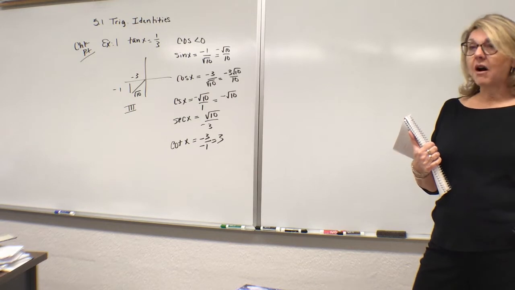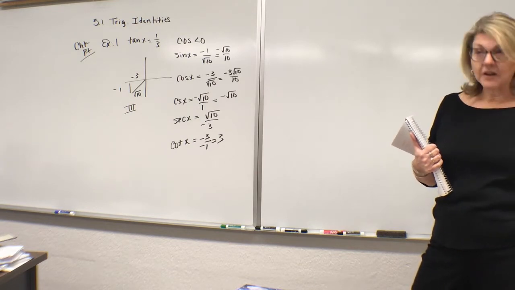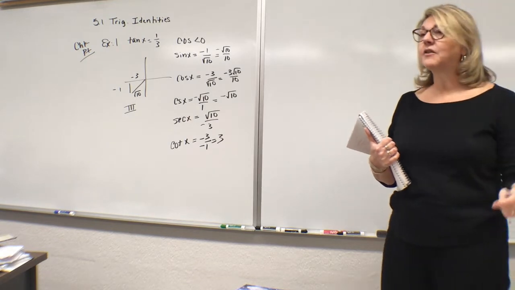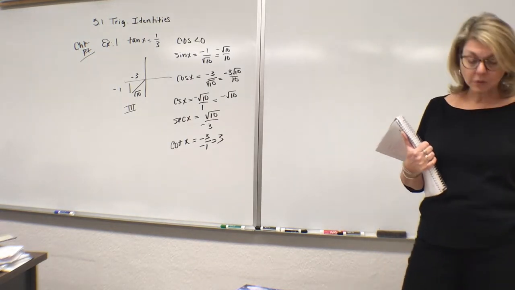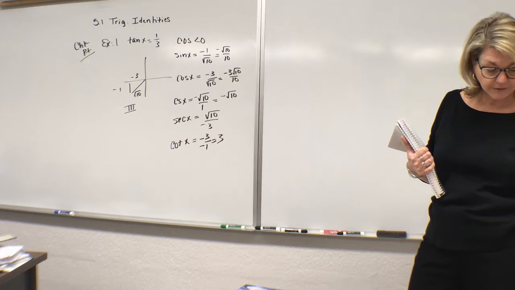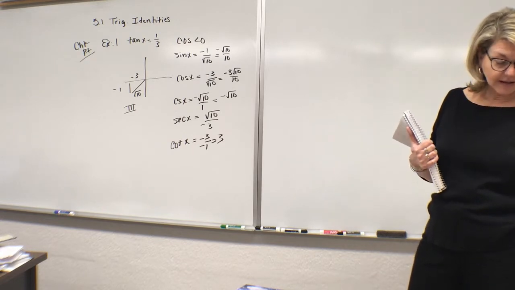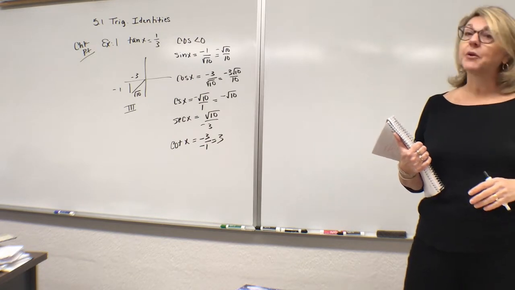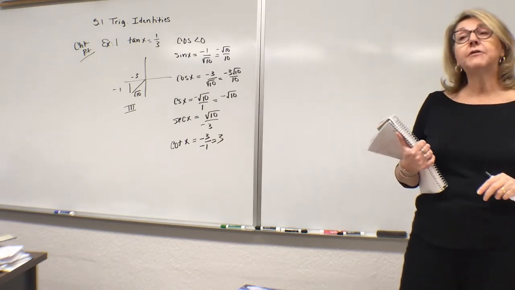Put this on a card. We talked about this. Put this on a note card. I've teased with you before, but I'm kind of serious. Put it under the pillow at night. It has to be absorbed. You have to know these: the cofunctions, the odd and even identities, the Pythagorean identities, the quotient identities, as well as the reciprocals. You just never know which ones you're going to need for the given problem.